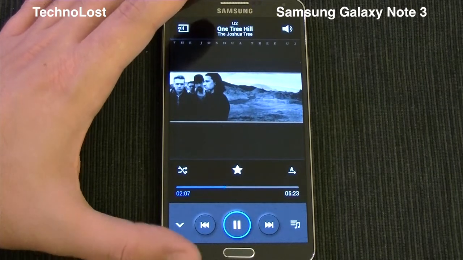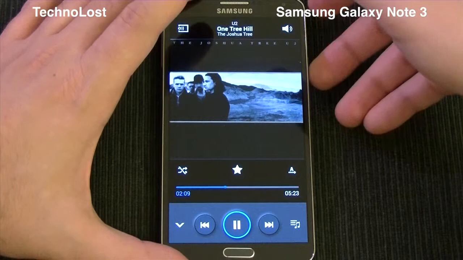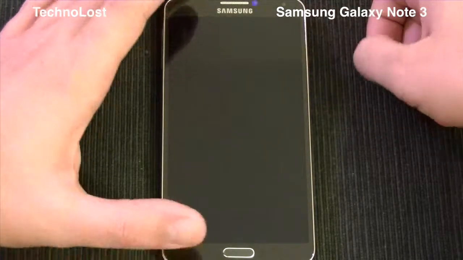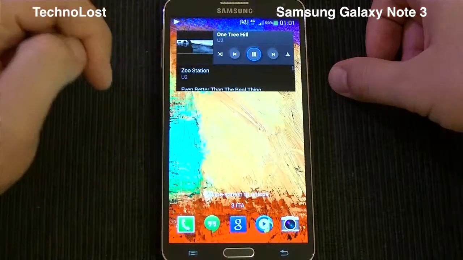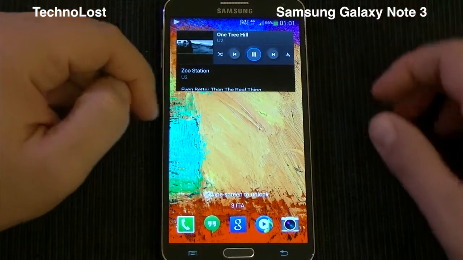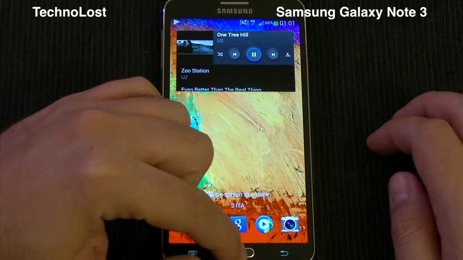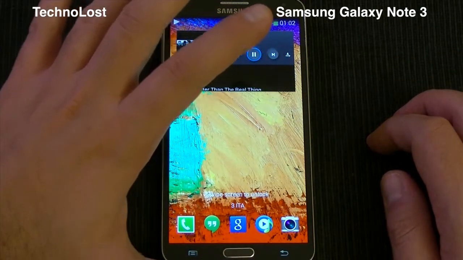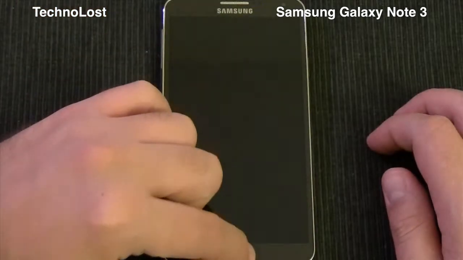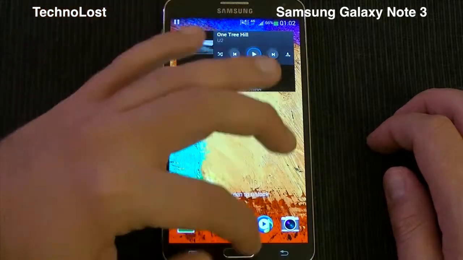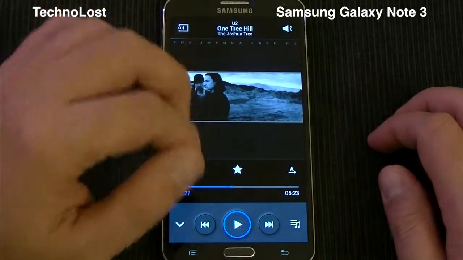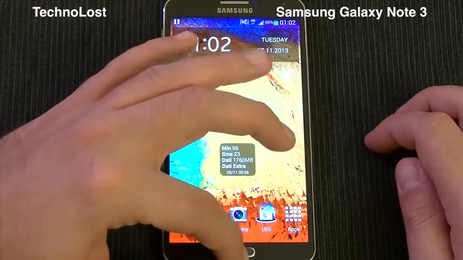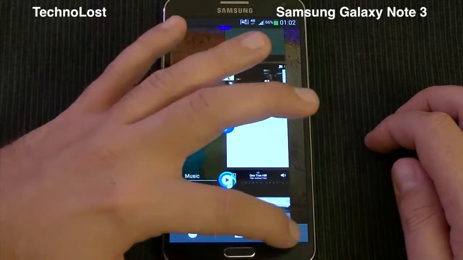Then what else? We even have the lock screen playback controls, which are pretty handy. Unfortunately, after the Galaxy S3, Samsung learned that they must bring back the playback controls on the lock screen. Thanks, Samsung.